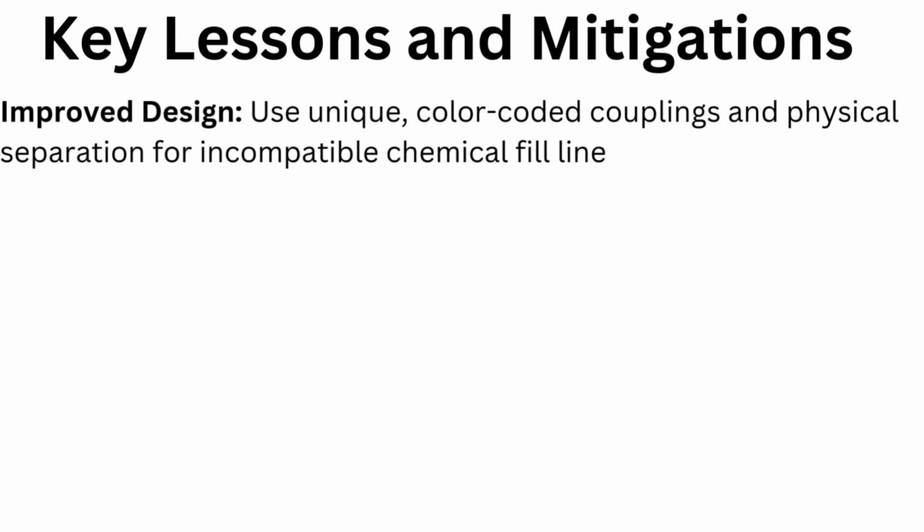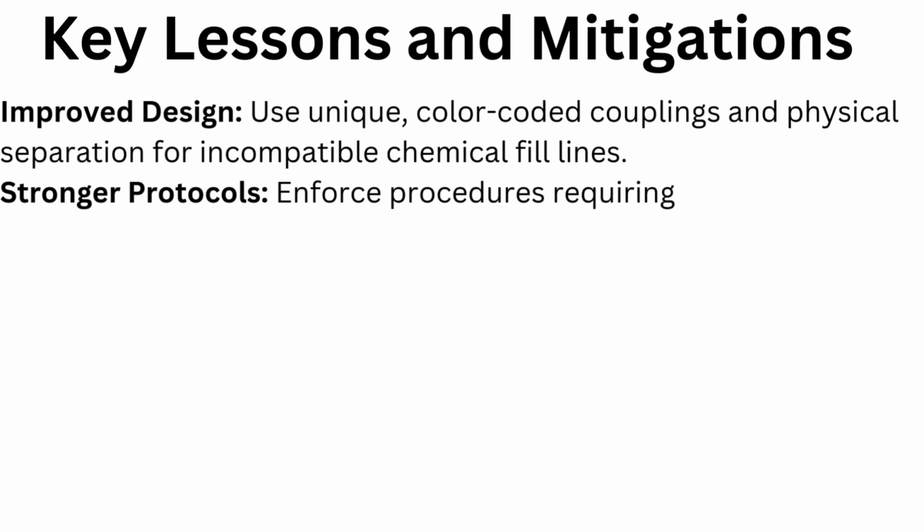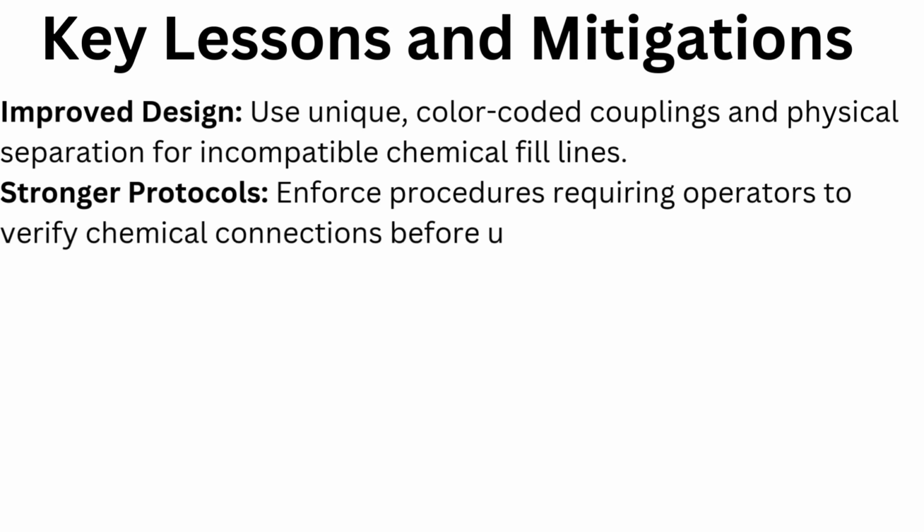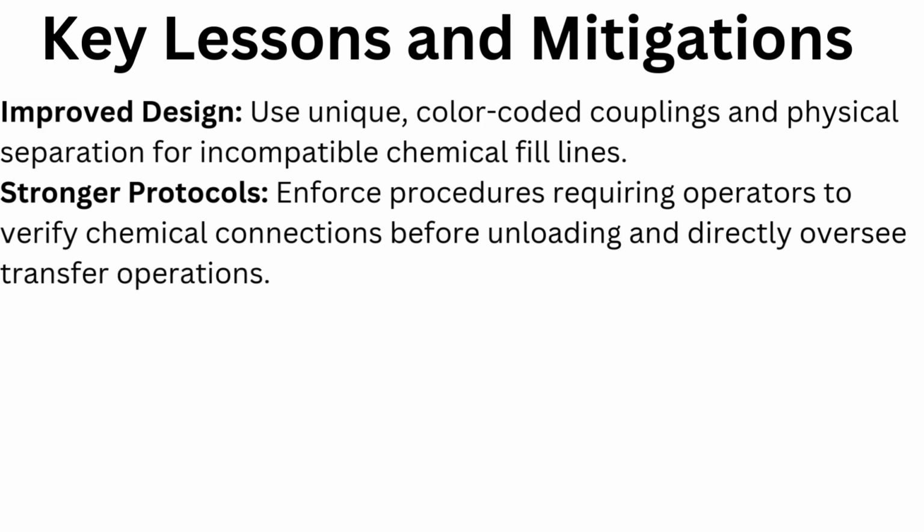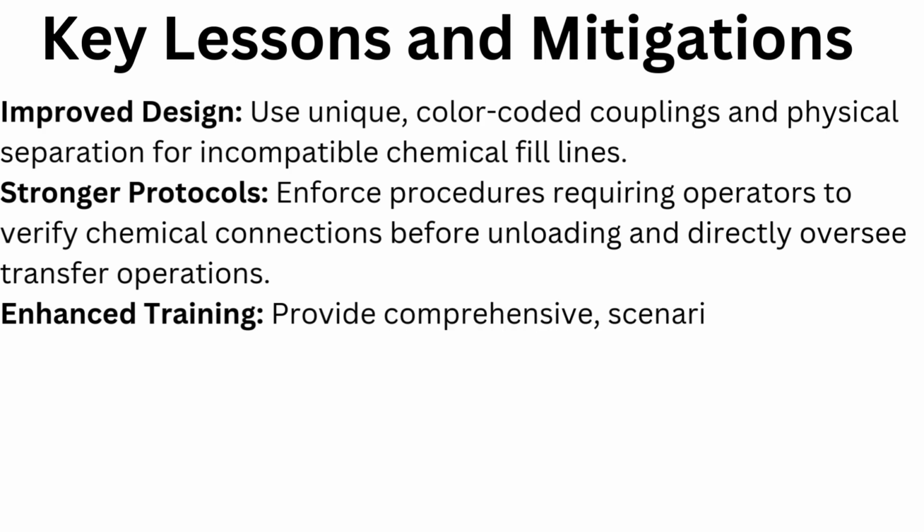Key lessons and mitigations. Improved design. Use unique, color-coded couplings and physical separation for incompatible chemical fill lines. Stronger protocols. Enforce procedures requiring operators to verify chemical connections before unloading and directly oversee transfer operations.